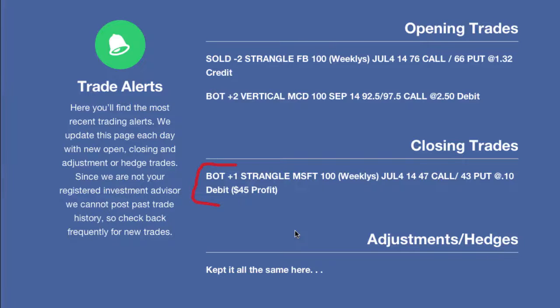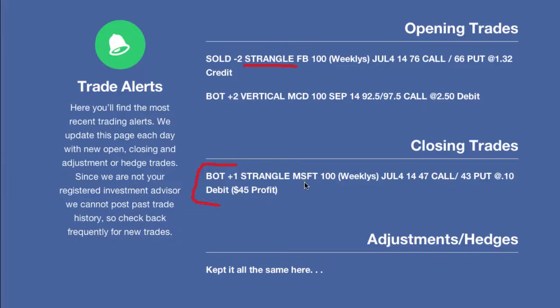And what we did is anticipating that there's going to be a big crush or drop in volatility after this earnings event happens, right? Because this is a one-time event, everyone's looking forward to this, and the stock usually jumps a little bit, but after this event, it's not like there's no volatility in the stock. It's just that we are past this one-time event, and so we can move on and things kind of calm down for the stock. So we want to take advantage of that, and the way that we did that is with a strangle in Microsoft, and you'll see that we also did that with a strangle in Facebook as well for their earnings this